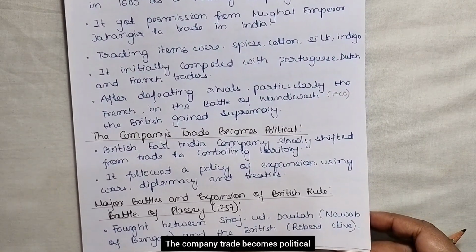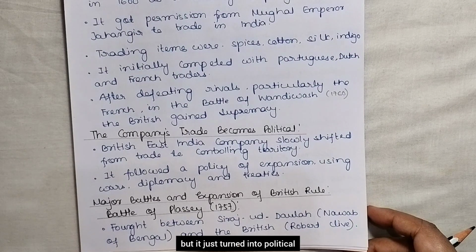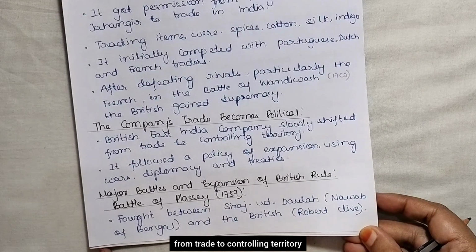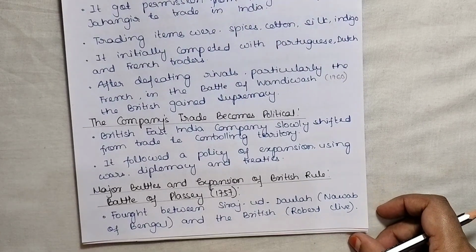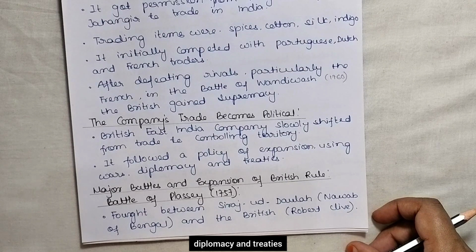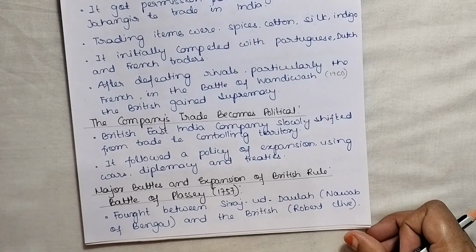The company's trade becomes political. The East India Company came for trading purposes, but it turned political. The British East India Company slowly shifted from trade to controlling territory. It followed policies of expansion using war, diplomacy, and treaties. So in this way, the company slowly tried to control India.